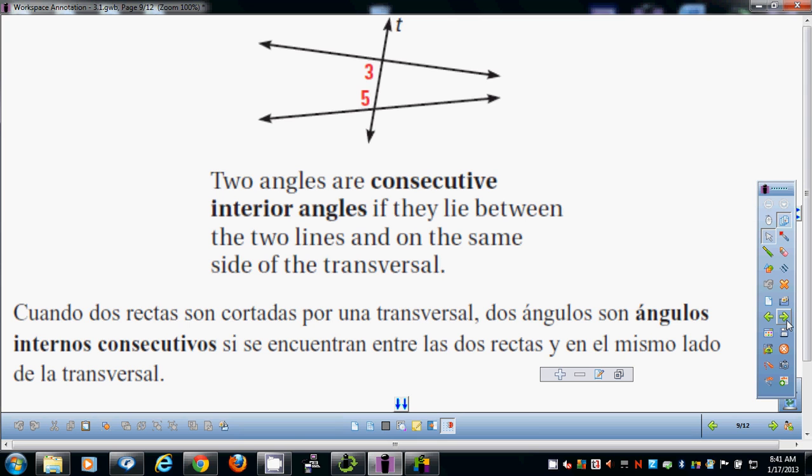Now, here's where people get these things mixed up. In a minute, there's going to be 8 numbers up here. Like 1, 2, 3, 4, 5, 6, 7, 8. And you're going to have to pick out the 2 numbers that are this and that, and all interior, etc. And a lot of people are like, consecutive interior, these 2 would be. No. These are a linear pair. If you can completely cover up the other intersection and talk about 2 angles, then they're not anything we're talking about today. You have to have an angle on both intersections for it to be something we're talking about today.